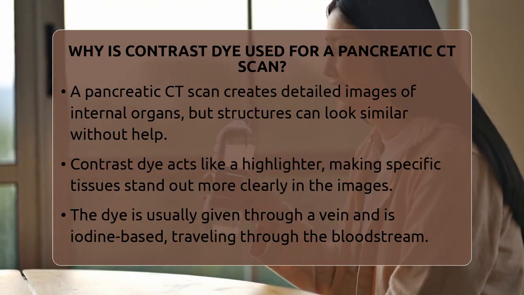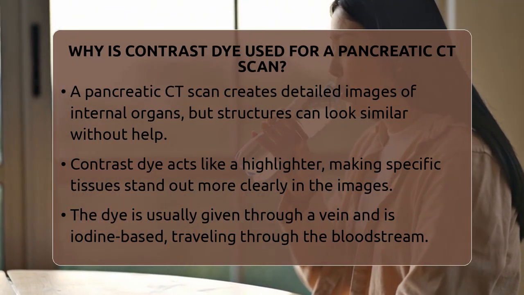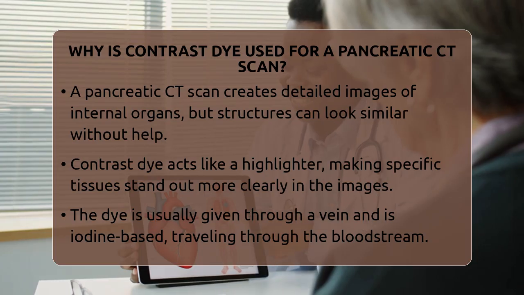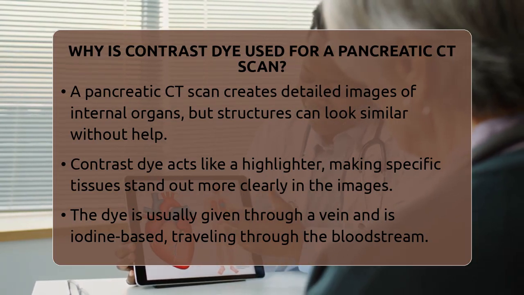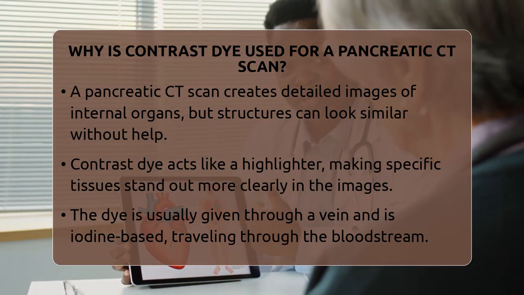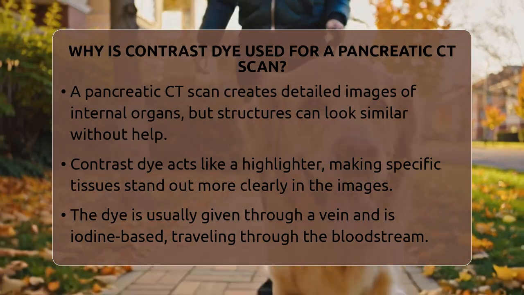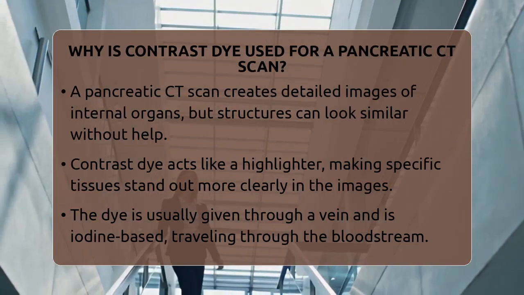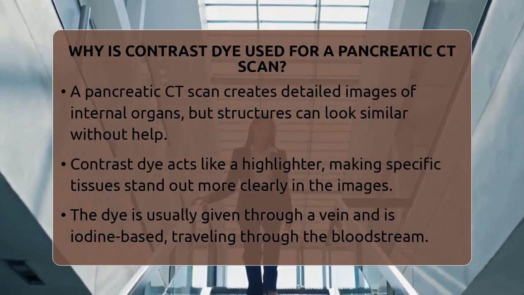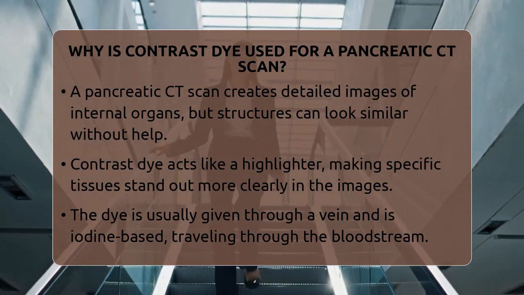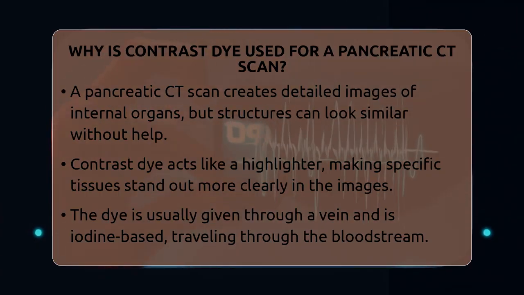Why is contrast dye used for a pancreatic CT scan? Imagine trying to see a detailed map in a foggy landscape. Without clear markers, it's hard to tell where one place ends and another begins. That's similar to what a CT scan does for your pancreas. It creates detailed images of your internal organs, but sometimes the structures can look very similar. That's where contrast dye comes in.